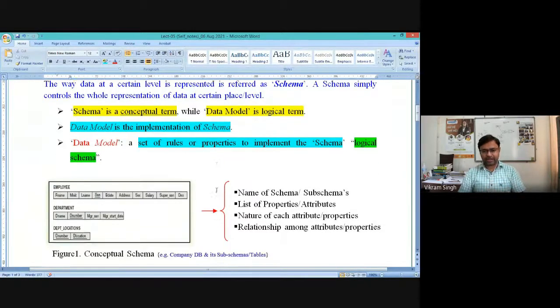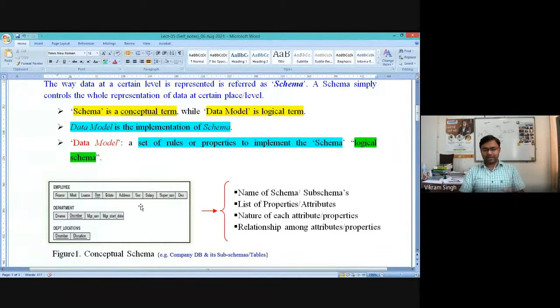Now let's take an example to understand what could be the possible things which we are capturing in the logical schema, and what are the other things in our understanding of the conceptual schema design, right? Conceptual schema is the first thing, naturally.